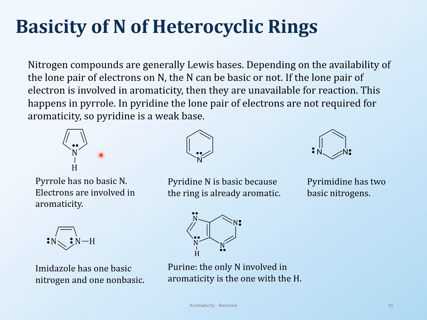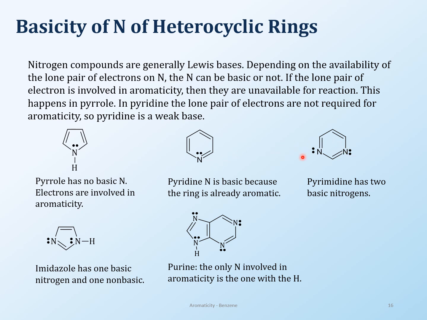So pyrrole has no basic nitrogen for that reason. This lone pair of electrons does not make this nitrogen a Lewis base. On the other hand, pyridine: that lone pair of electrons on nitrogen is completely available, because all three double bonds over there are the ones involved in aromaticity, which means that this lone pair of electrons on nitrogen does not need to be involved in aromaticity. So it is basic.